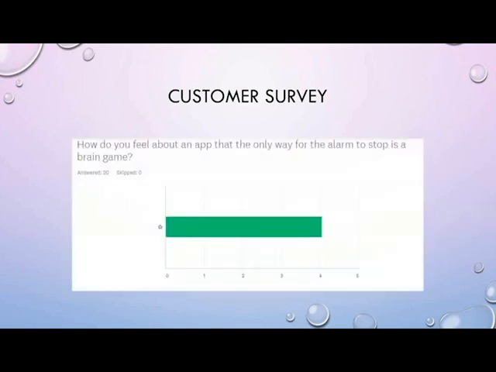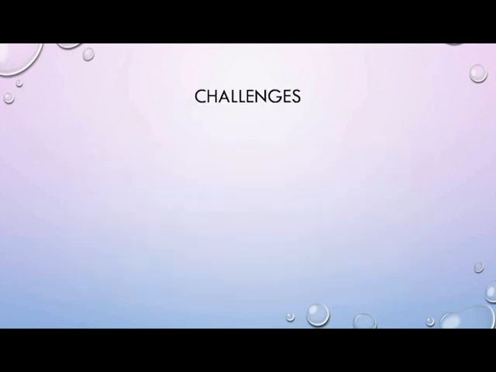And then also right here we asked, how do you feel about an app where the only way for the alarm to shut off is by a brain game? And we got a high of a 4-star rating. We did a 1 to 5. So this shows that our app is actually good, and that people would actually want to use the app.